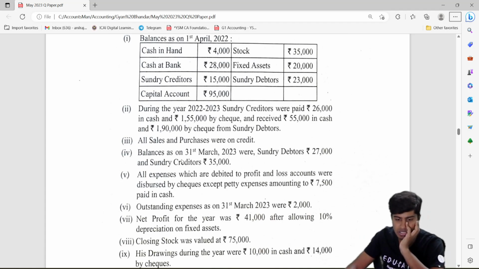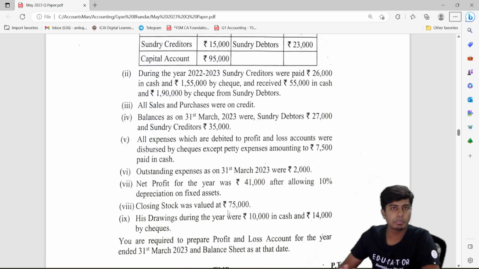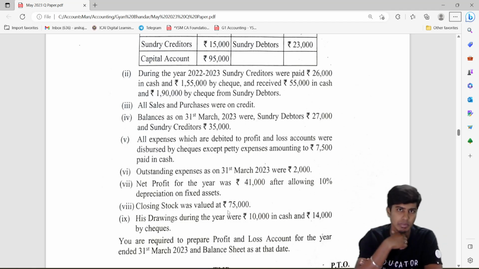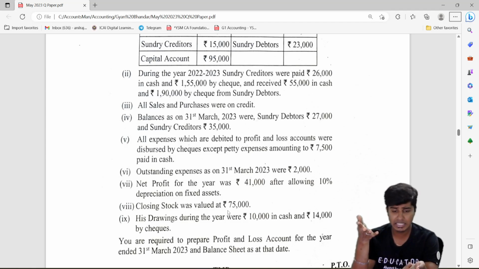They've given some closing balances, outstanding expenses are there. Net profit for the year is after allowing 10% depreciation. Closing stock is given, drawings is given, and they want you to prepare P&L and balance sheet. This is not on preparation of statement of affairs, but this is conversion of single entry to double entry. All you would have to do is, opening balance sheet is given, draw up your trading P&L and balance sheet. You might have to prepare debtors and creditors account also because opening and closing balances are given.